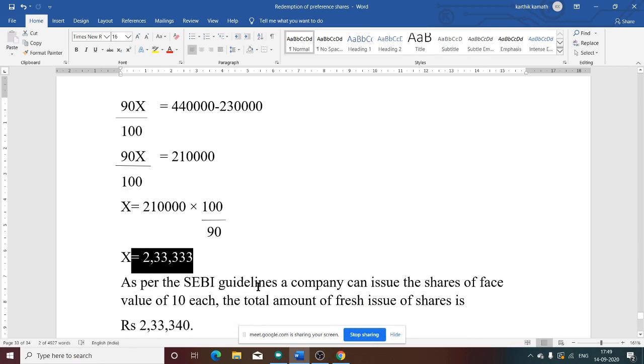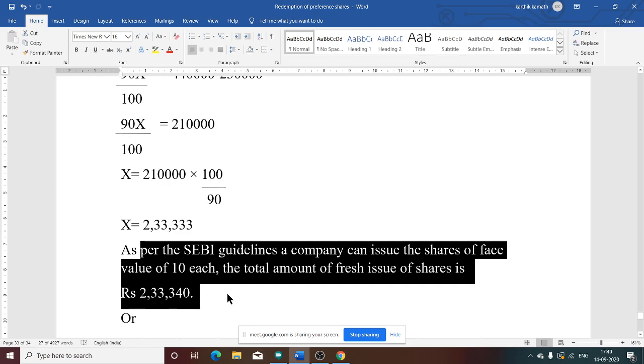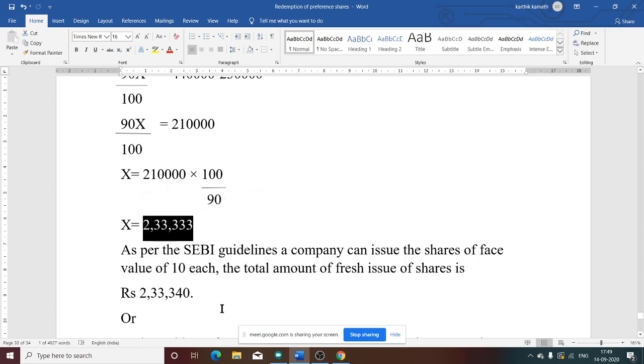As per SEBI guideline, what happens? Company can issue the shares of the face value of 10 each only. So this is not an approximate value. 333 is there, right? So multiples of 10. If you do multiples of 10, that is 340. You will get 2,33,340, multiples of 10.